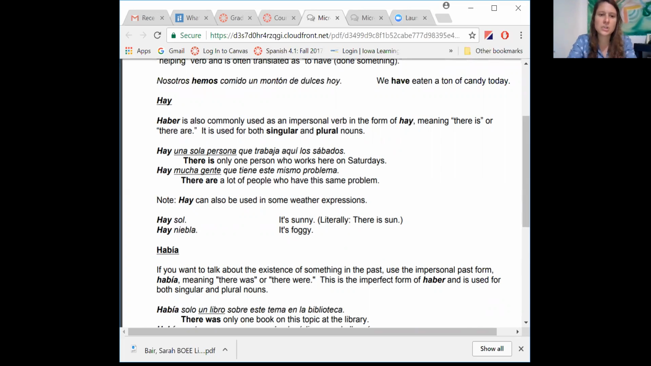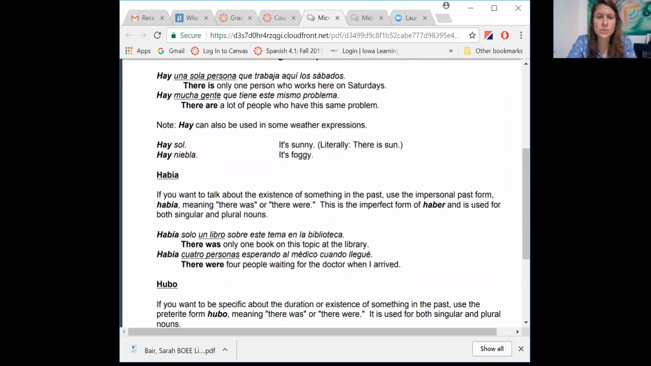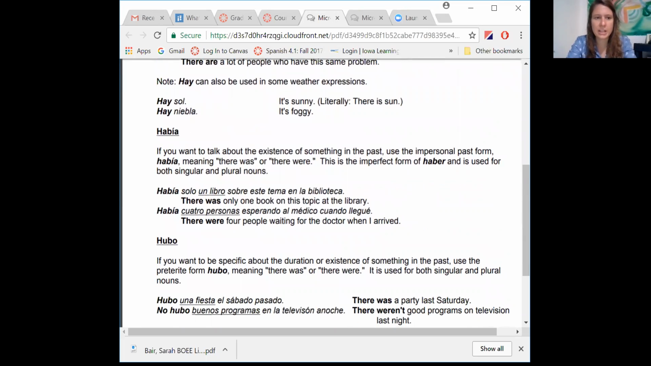So hay una sola persona que trabaja aquí. There is only one person. Same thing with the plural. There are a lot of people. Hay mucha gente. You could say hay muchas personas, right? So even though it's plural, you're only going to use hay. You can also use it in weather expressions, not something that we really hit on, but I just want you to know this.